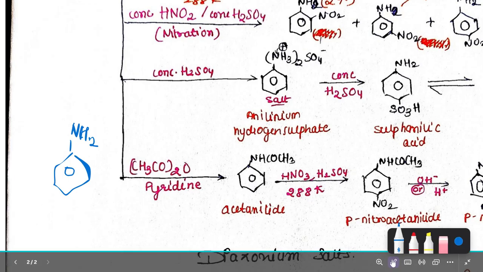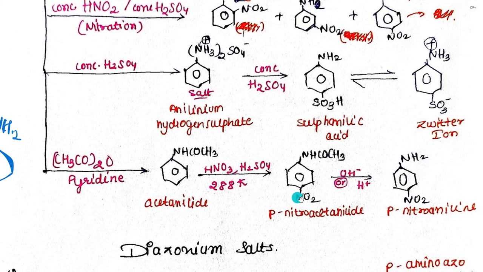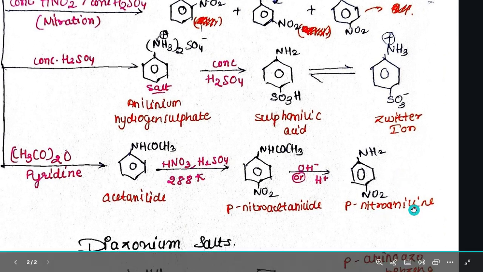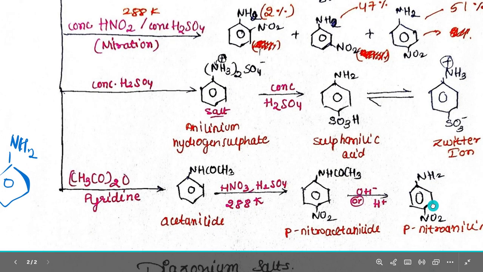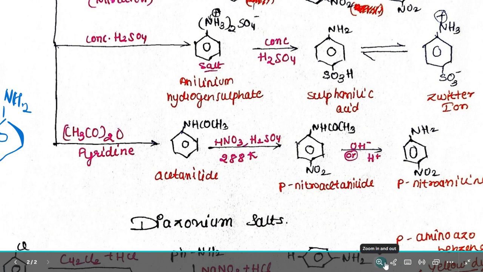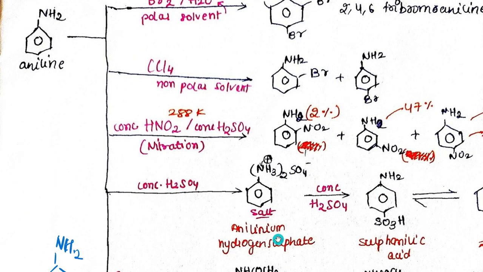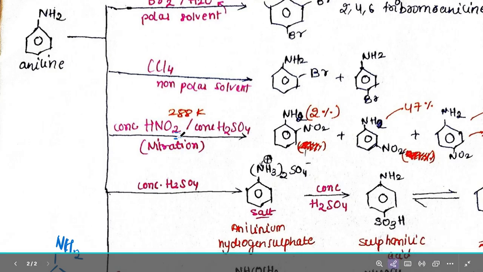Again, this on reaction with HNO3 and H2SO4 at 288 Kelvin, we will get p-nitroacetanilide. And reaction with OH- or H+, we will get p-nitroaniline. So this is para nitroaniline. This is HNO3 and H2SO4 at 288 Kelvin. Nitration always occurs for aniline in presence of HNO3, of course.